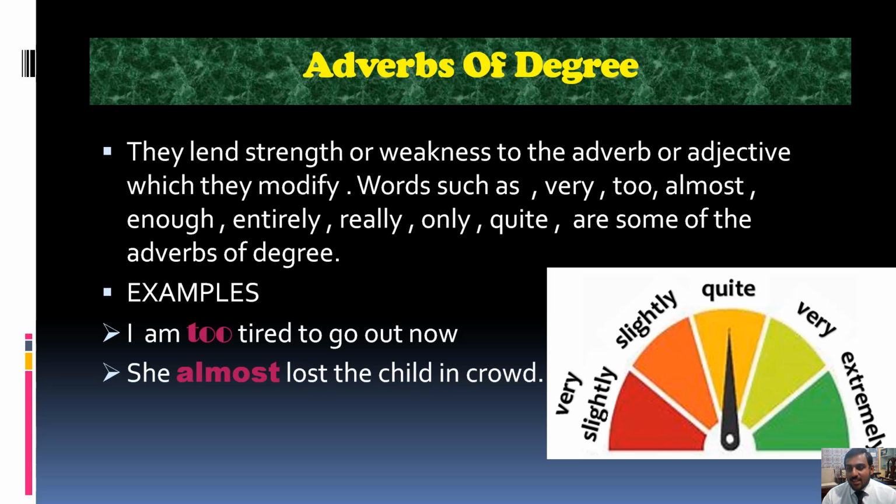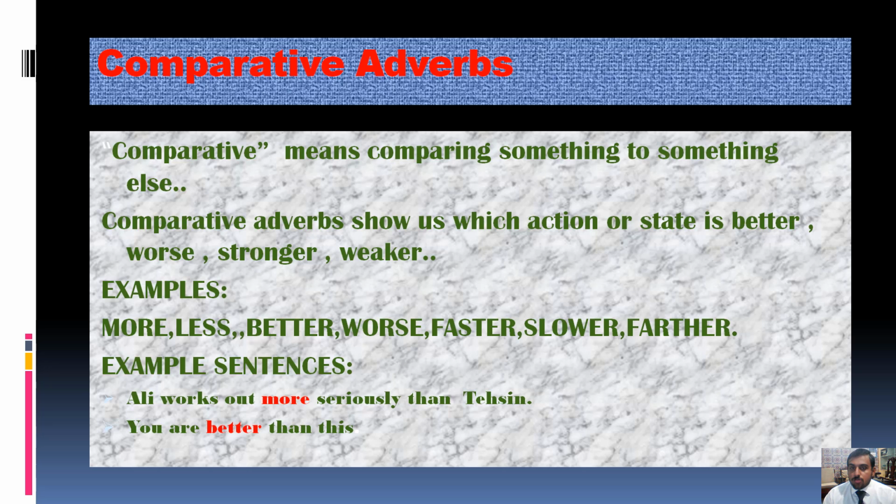So this is the degree in these sentences, and this is one kind of adverb, the adverb of degree. Understand? Okay, very good.